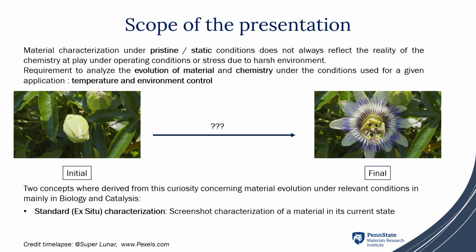Often, material characterizations are carried out under pristine or static conditions, which does not always reflect the chemistry or dynamics at play under operating conditions. It opens the curiosity of what happens when the material is put in use and how it evolves while being operated. For this reason, there is a requirement to characterize the evolution of the material and the chemistry happening when the material is exposed to the thermal or atmospheric conditions it is intended to be used in.